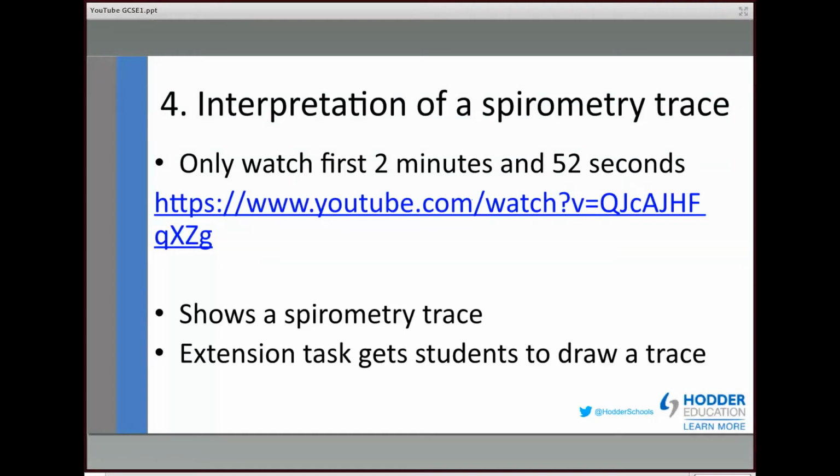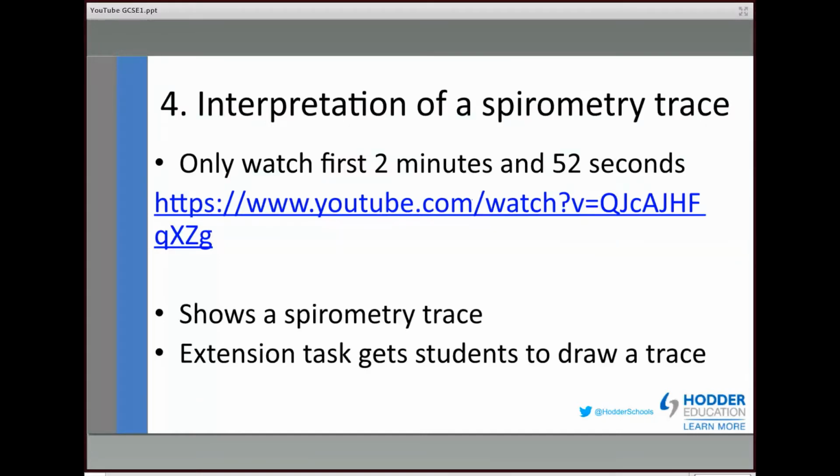Many of you will be aware that spirometry traces are a very difficult thing to find good resources on, because when you use the likes of a Google search or go through Bing or Yahoo or whatever, they are quite often too complex. This is good if you watch the first 2 minutes and 52 seconds, and it does show a spirometry trace.